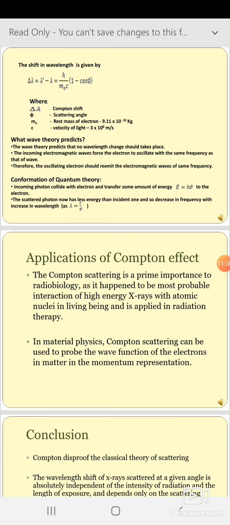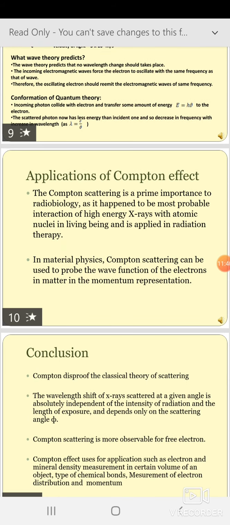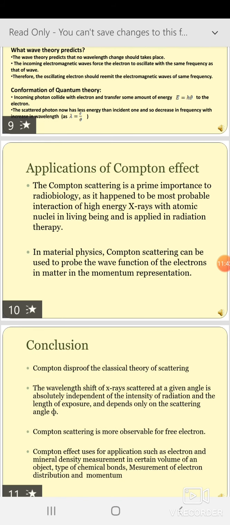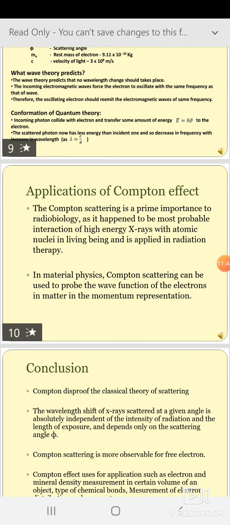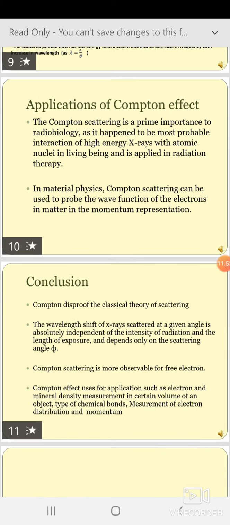Lambda is equal to c by nu, that is lambda is inversely proportional to the frequency. If the wavelength is more, then the frequency of that component becomes less, and the energy of that component also becomes less, because energy and frequency are directly proportional, and energy and frequency are both inversely proportional to the wavelength respectively.